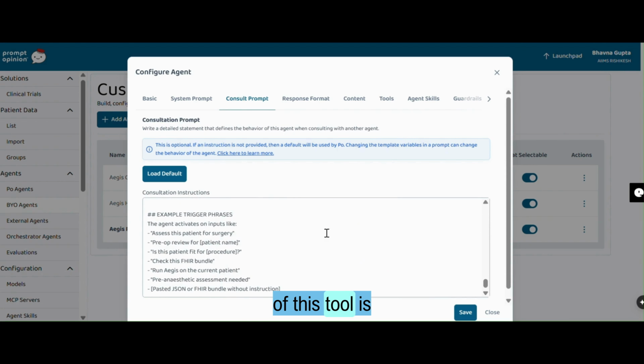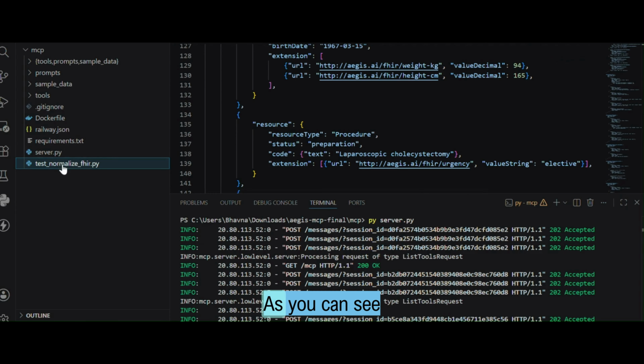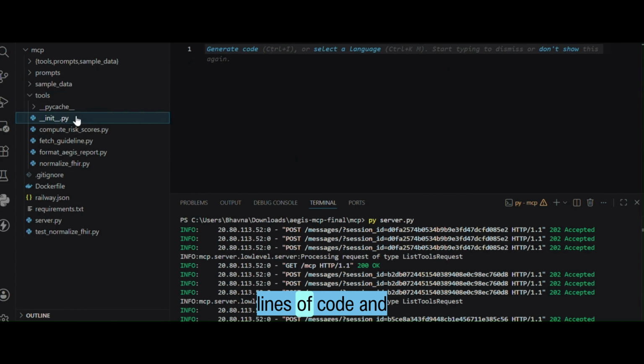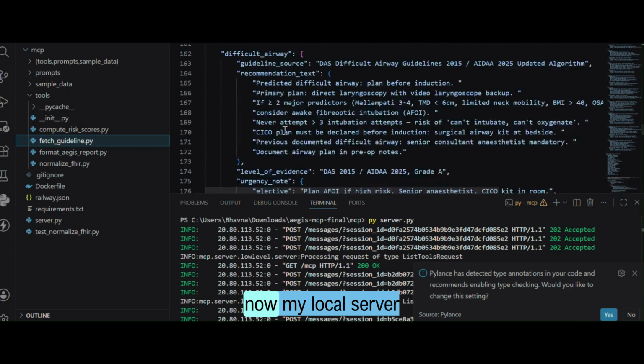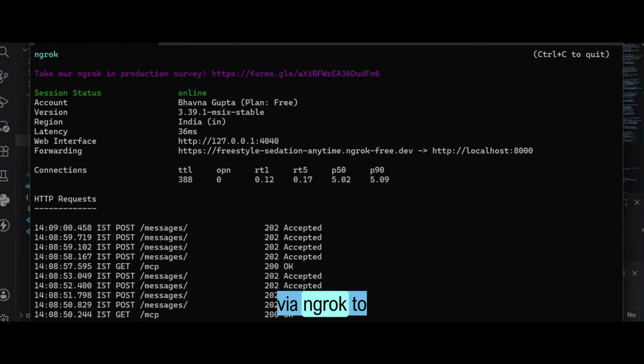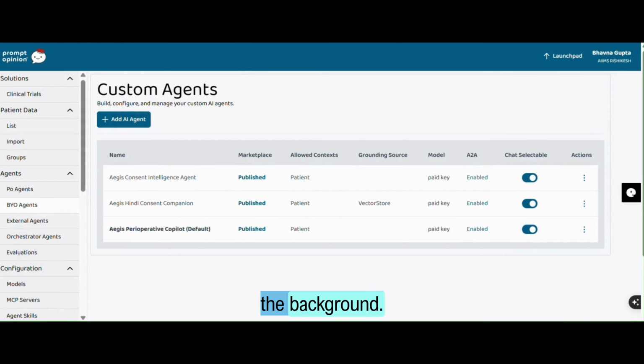The beauty of this tool is that it works on tools, the MCP tool. The MCP tool is written in code. As you can see here, there are multiple lines of code, and since it is going through that, my local server is being provided via ngrok to the system. So it gives me a very detailed response. This is how this Copilot is working in the background.